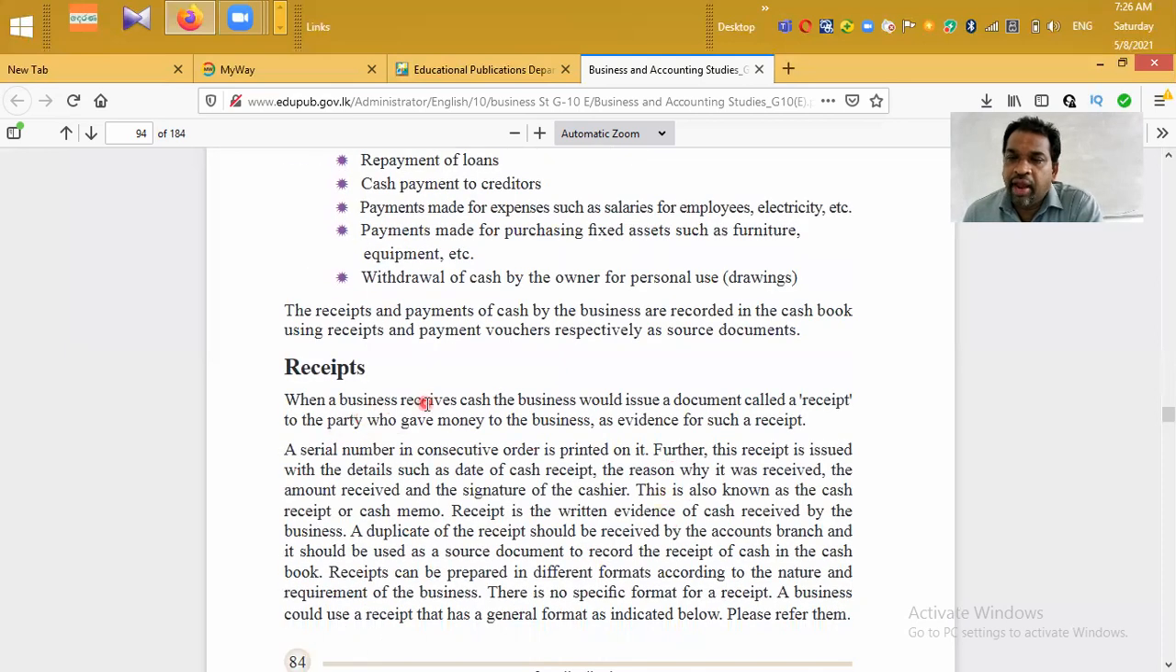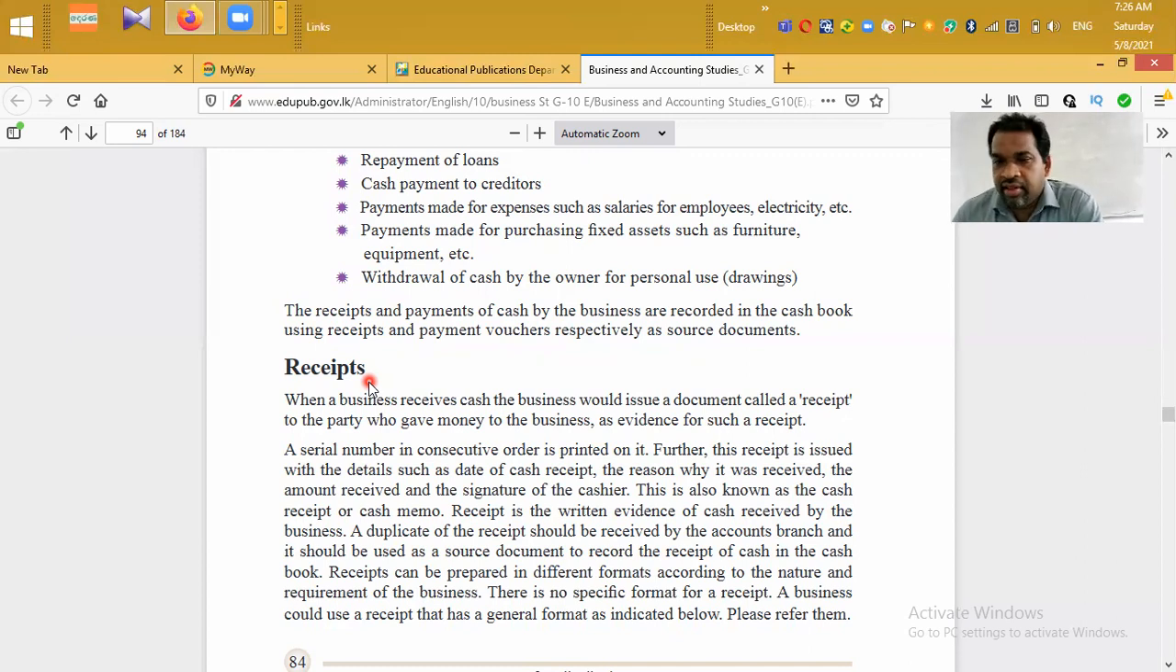Right. Then we have to understand the receipt in detail. What is a receipt? A receipt is a source document which is used to record cash receipts to the business from different sources. Then the business will take all the details from the receipt.